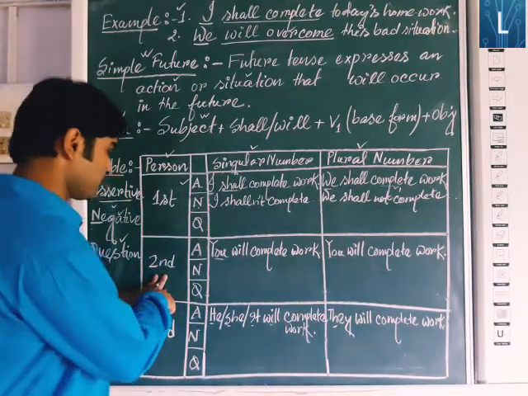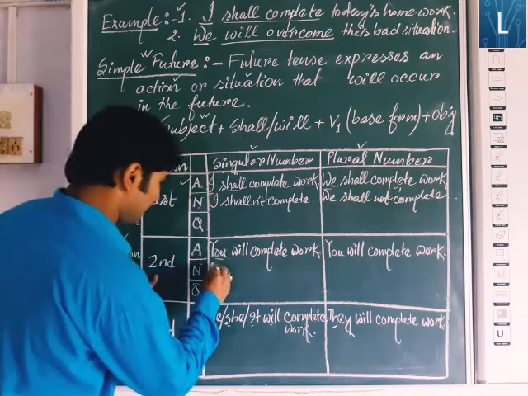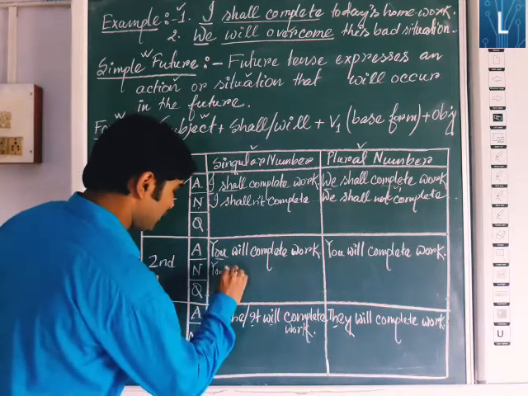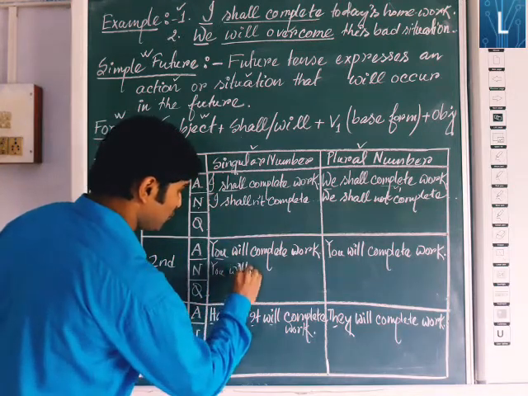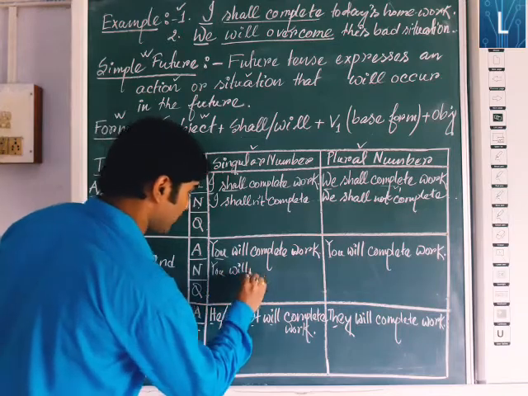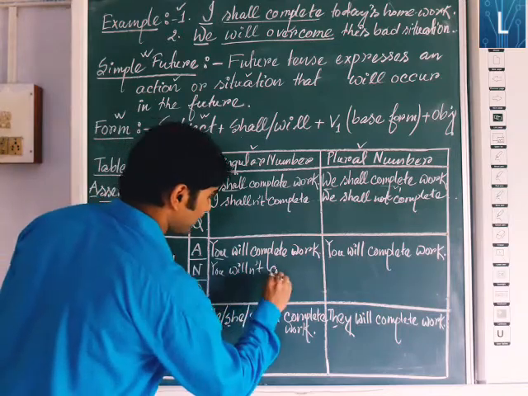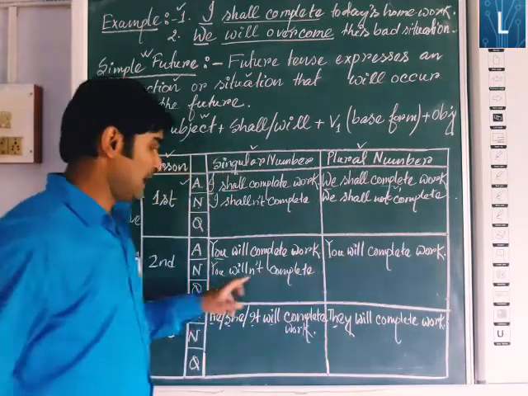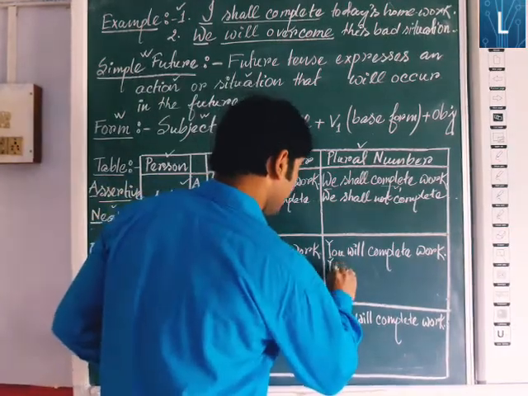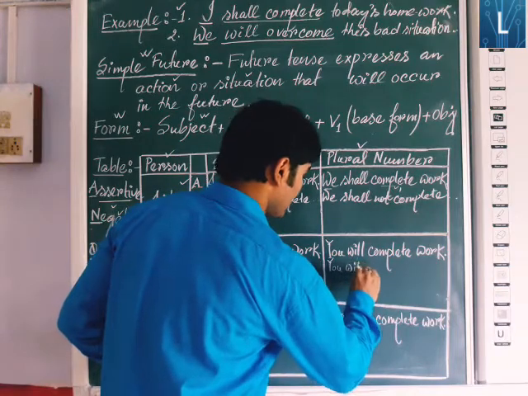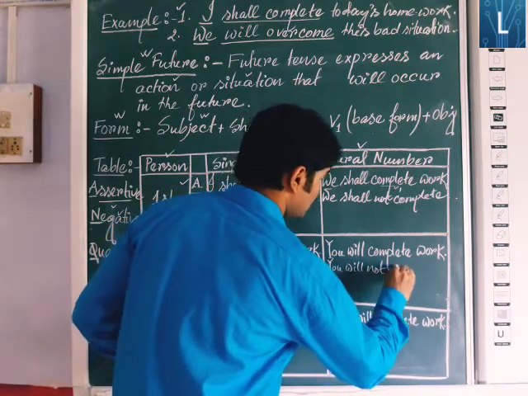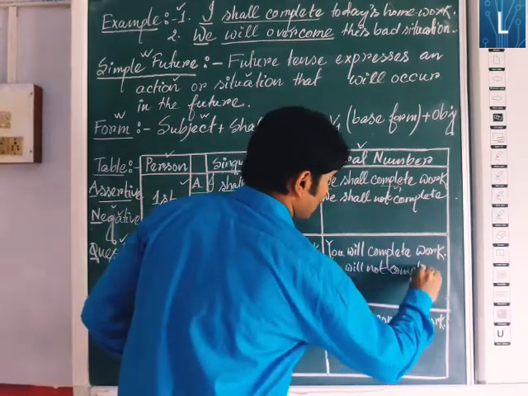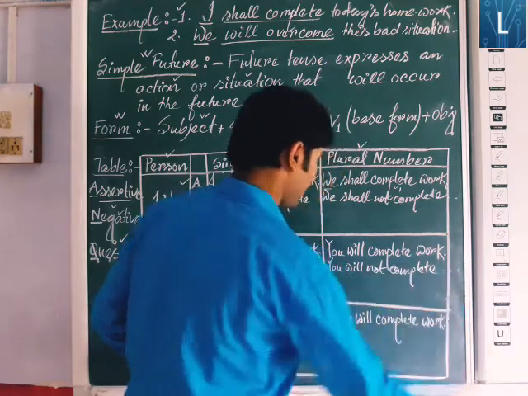Next one, you, second person singular number. Here negative, in the same way, will is the helping verb, that's why you will not complete work. And again, you will not complete work.